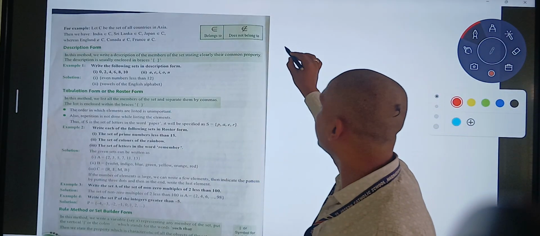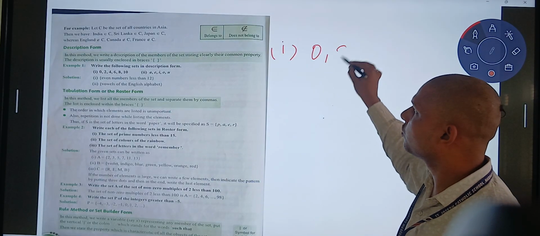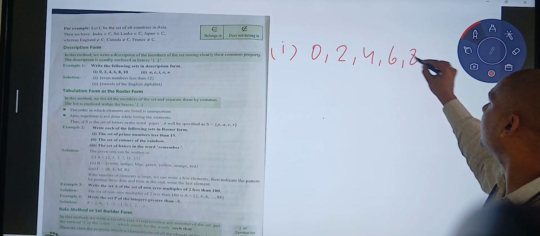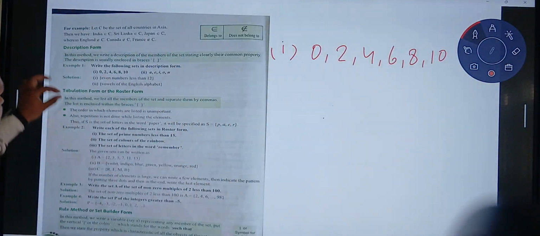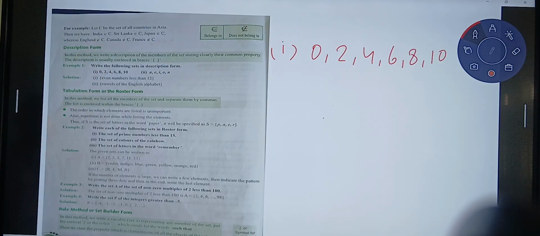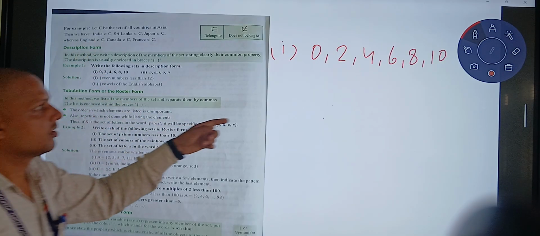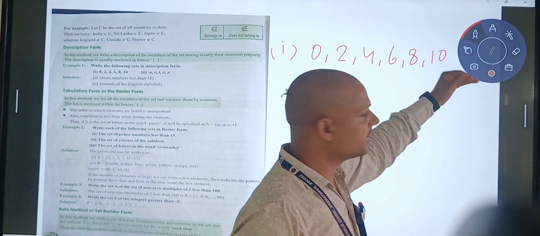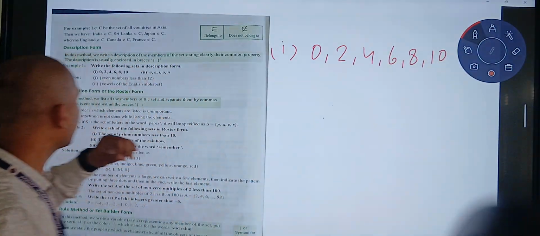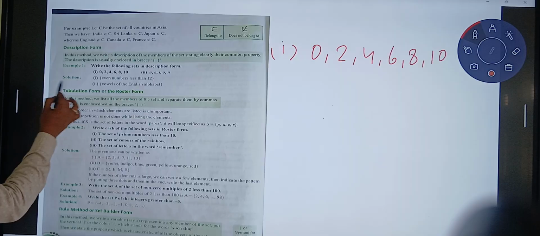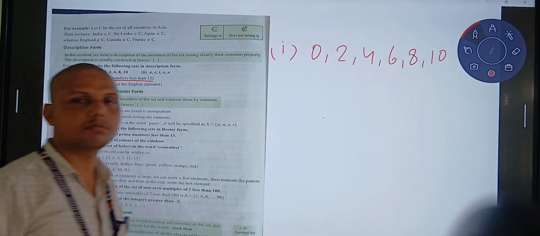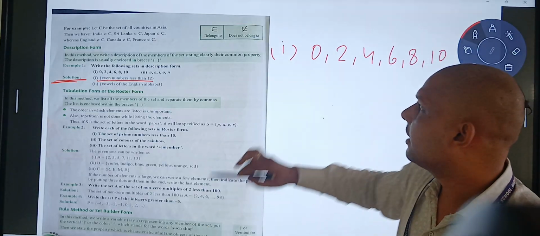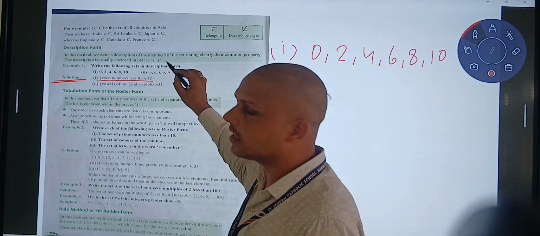It is given here: 0, 2, 4, 6, 8, 10. We have to write this set in description form. We will write the property of these numbers. What is this? Even numbers, up to 12 because it is till 10. So in description form, solution: even numbers less than 12, and enclose it in braces, that is, in middle brackets.